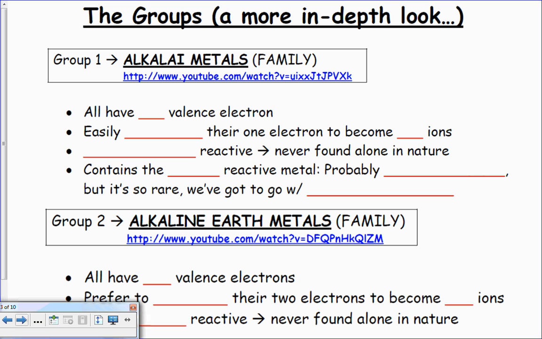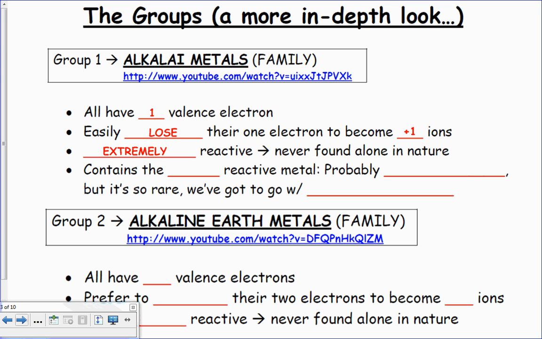Group number 1 is called the alkali metals. We can also call that a family. A group could be a family, so remember, those two things are synonymous, right? We're going to find that they all have one valence electron. They very easily want to lose that electron to become a positive ion, and that positive one is what you see up in the upper right-hand corner in the periodic table, right?